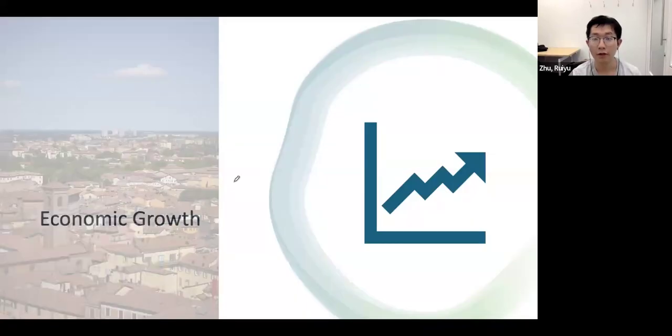Hi everyone. Last time we talked about GDP and how to calculate GDP, right? So this time we are going to talk about economic growth, or more particularly, that refers to GDP growth.